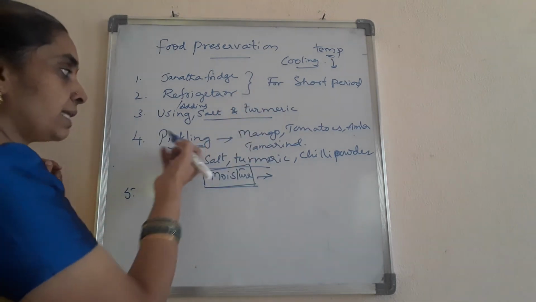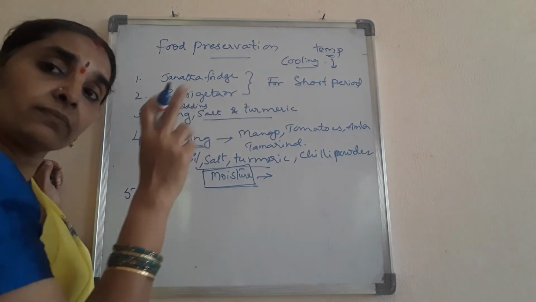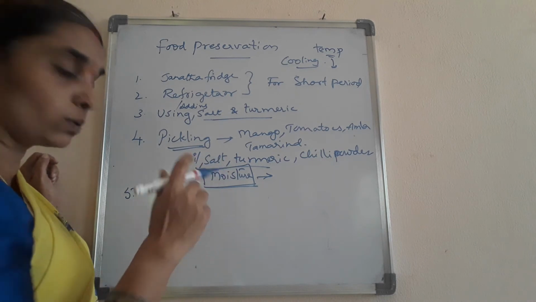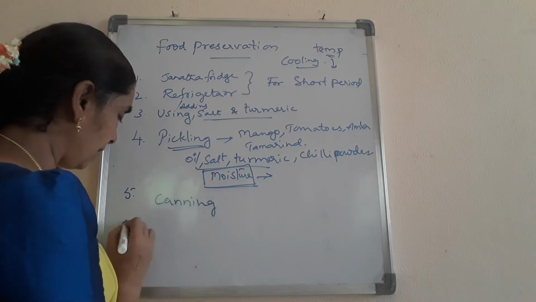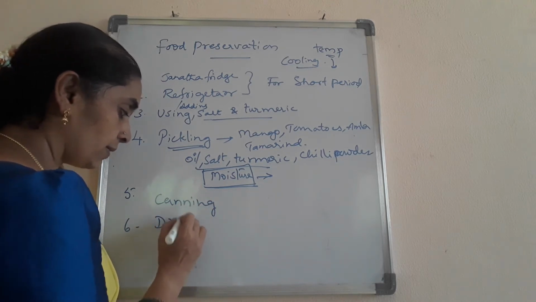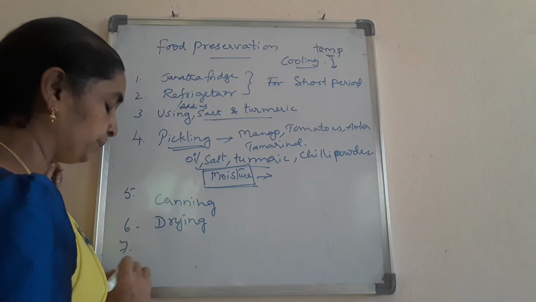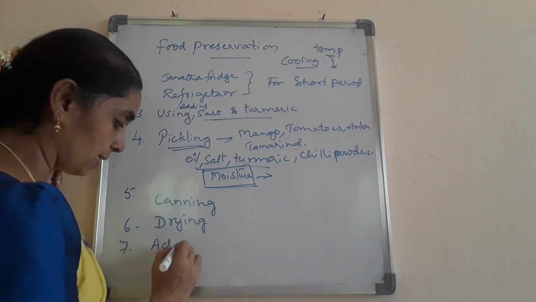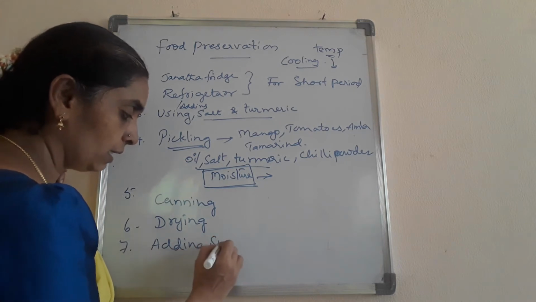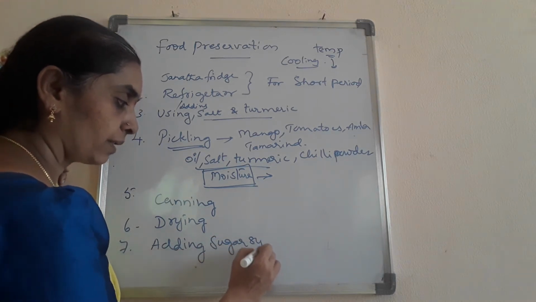Next, after the pickling process, we have also learnt about the canning process, isn't it? Canning process, drying process, and sugar syrup, adding sugar syrup.